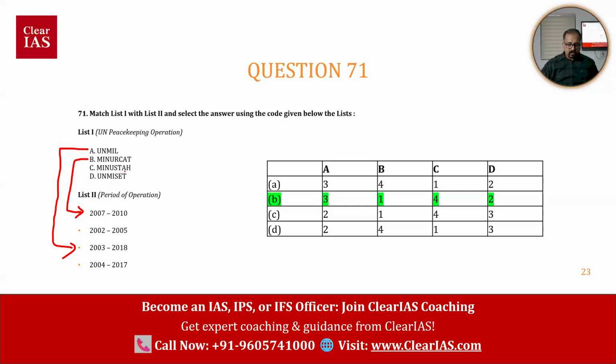MINUSTA is from 2004 to 2017. UNMISCT is from 2002 to 2005.